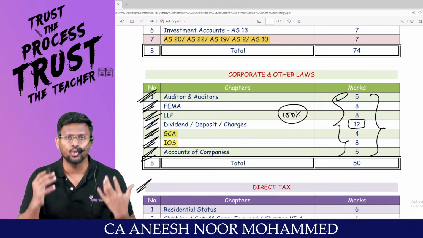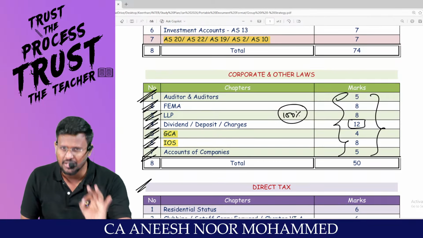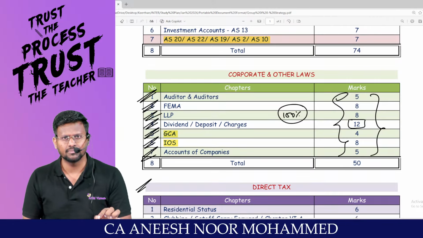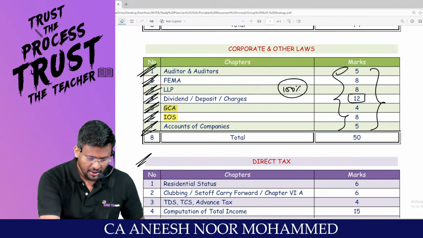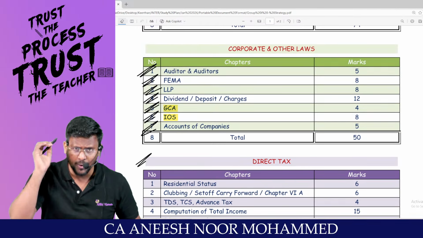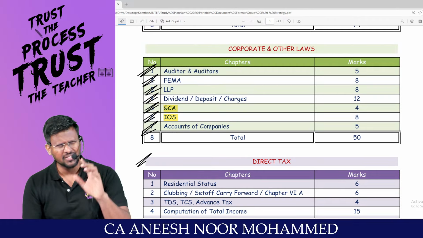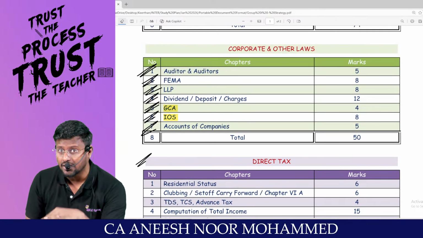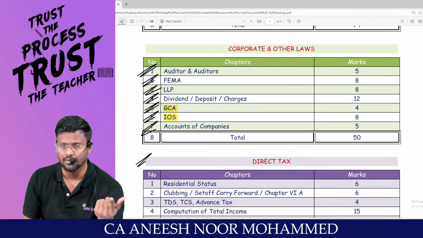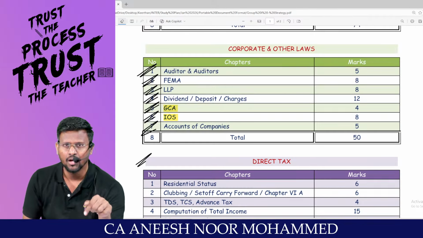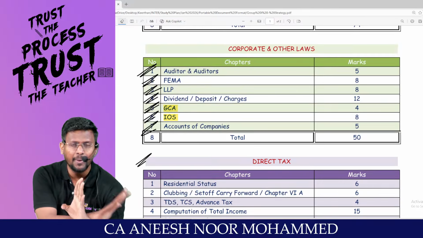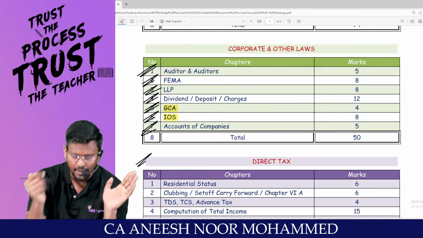Our motto or objective is don't leave these topics. Go thoroughly through these topics, my dear lovable students. This will ensure you a sure shot of 50 marks. Because I know that incorporation, preliminary and all, you would have studied, but you would not have focused on this area. Focus on this area, then automatically 30-40 marks are in your pocket. If you prepare this also very well, you can score an exemption.